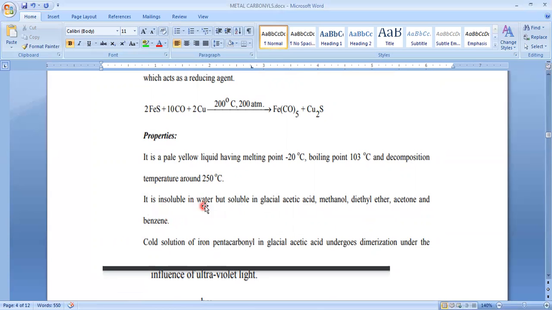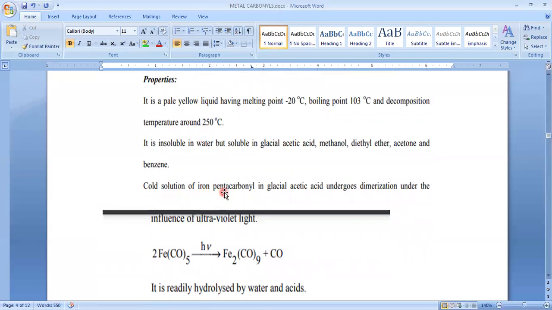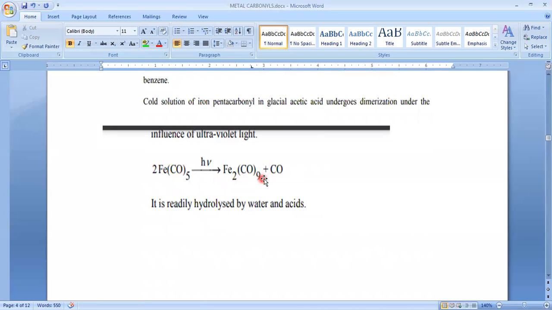Okay, so it is insoluble in water and soluble in organic solvents. A cold solution of iron pentacarbonyl in glacial acetic acid undergoes dimerization under the influence of ultraviolet light. That means when we store this iron pentacarbonyl in glacial acetic acid, it may undergo dimerization to give Fe2(CO)9. So we can use this for the preparation of binuclear iron carbonyl.